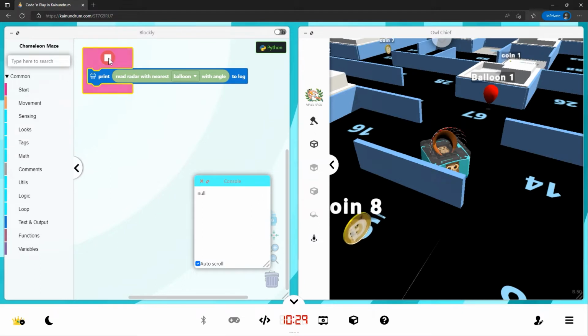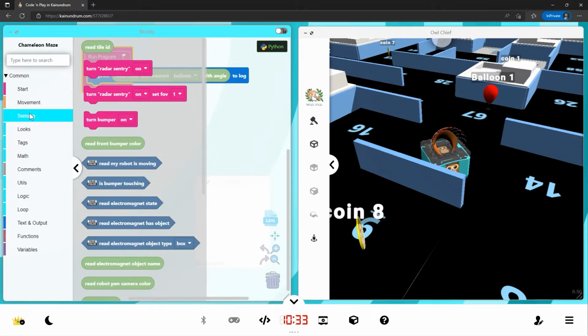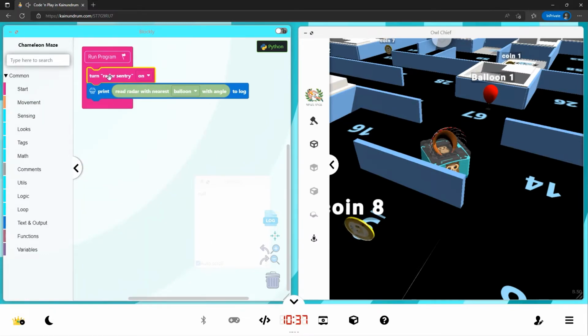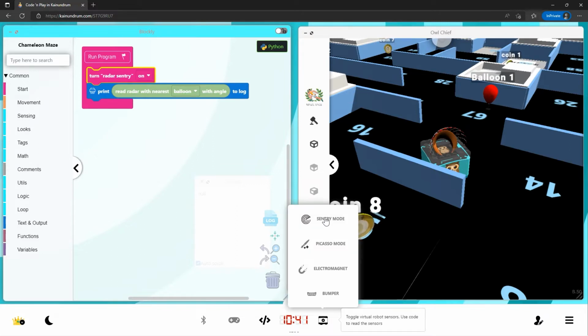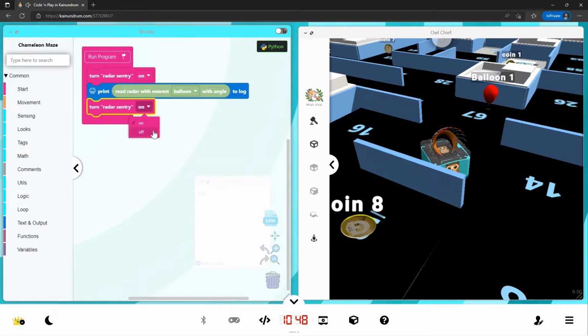Look, we don't get a value. That's because we need to turn the radar on. So we come to sensing, turn sentry radar on. Now sentry radar can also be turned on by using sentry mode, or you can use code. So we can turn it on and then turn it off. So let's do this.